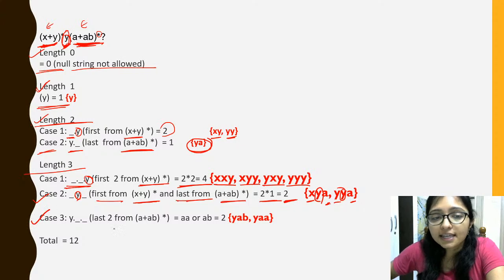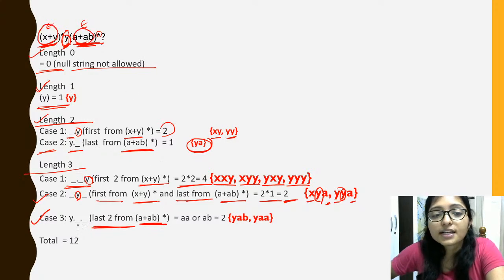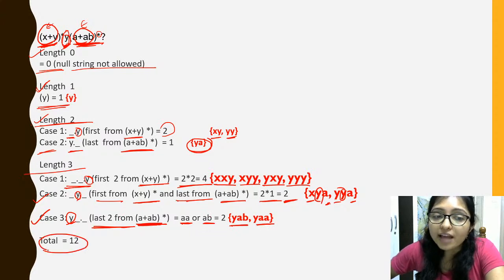Now in case 3, from the last part, a and a plus b, I am not taking this one, I am taking this one, right? So y is there, y is mandatory. After that, from this combination aa or ab, anything can be possible. So yab and yaa, right? So a total of 12 combinations is possible. Is it clear? Is it clear now?